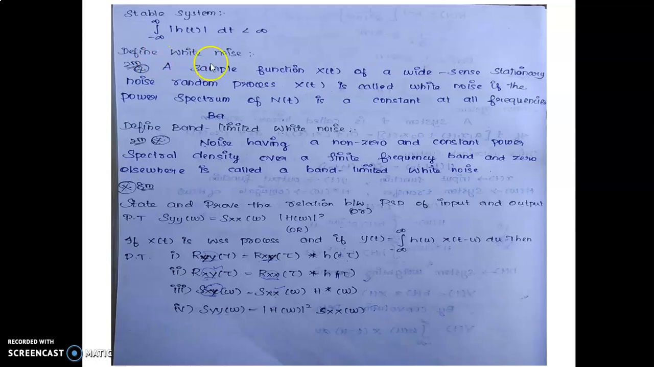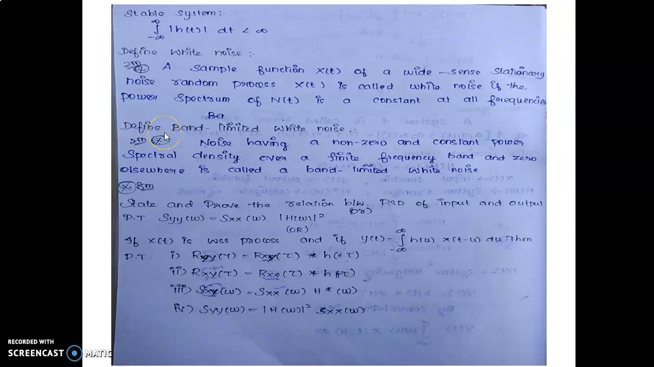Define white noise. A sample function x of t of a wide sense stationary random process is called white noise if the power spectrum of n of t is a constant at all frequencies. Very important definition.